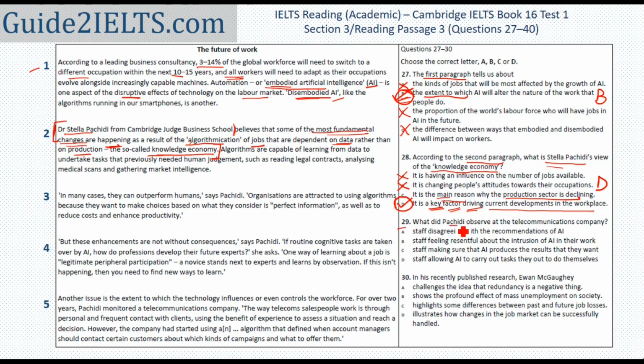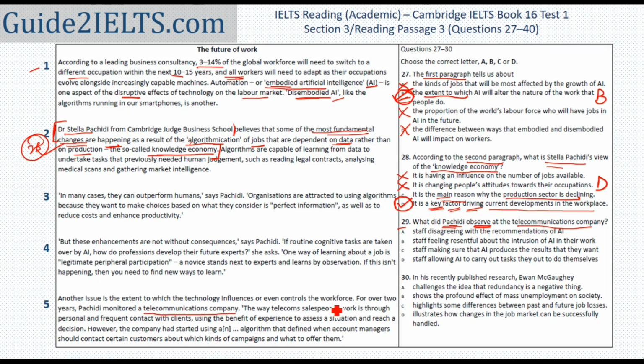What did Pashidi observe at the telecommunications company? The answer to the previous question was here, so I start scanning the text after this for a mention of a telecommunications company. I keep in mind that it can be in any of the paragraphs till paragraph 8, because the last mention of Stella Pashidi is in paragraph 8. Now that I have found where I am expecting my answer to be, I'll read the question again. What did she observe at this company? So I'm going to start reading this paragraph now.